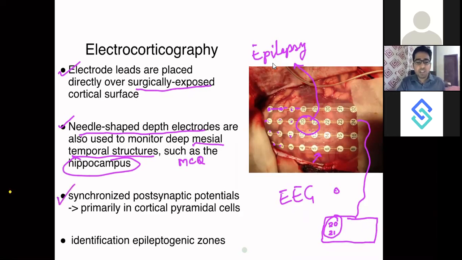Now talking about synchronized postsynaptic potential. What happens is there is a group of neurons below this area. They will be having synchronized postsynaptic potential. They will be having some electrical currents which will be seen in this particular instrument.